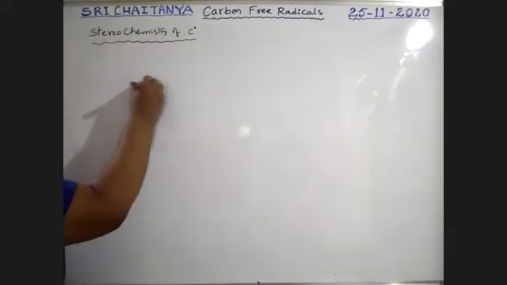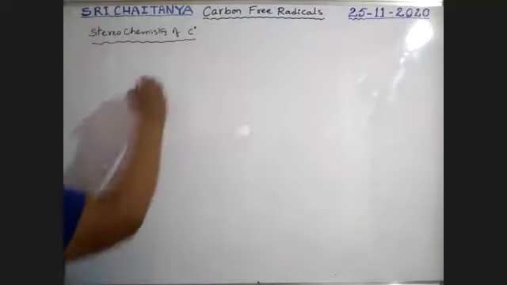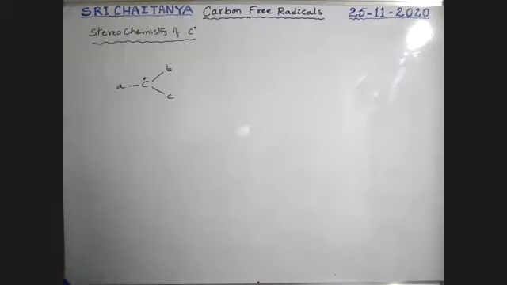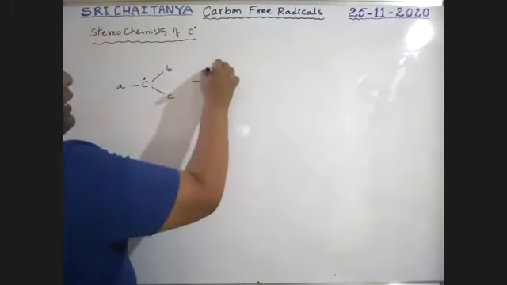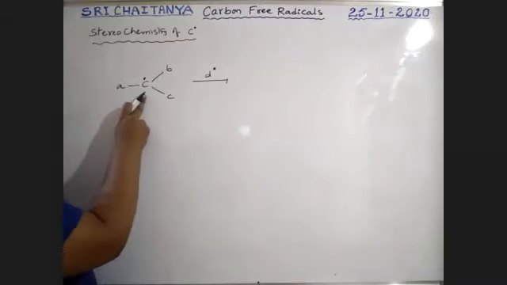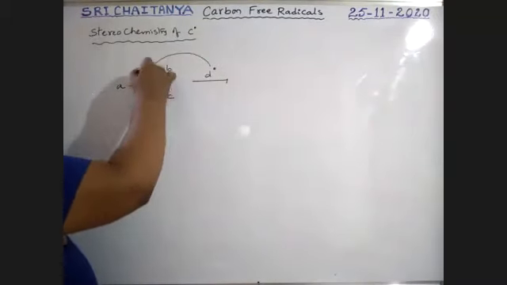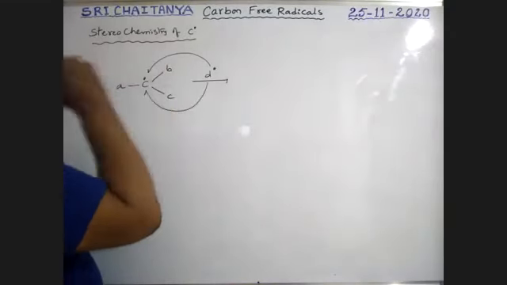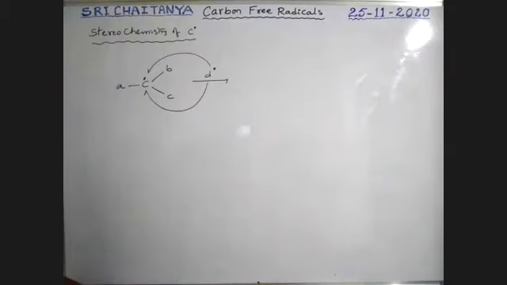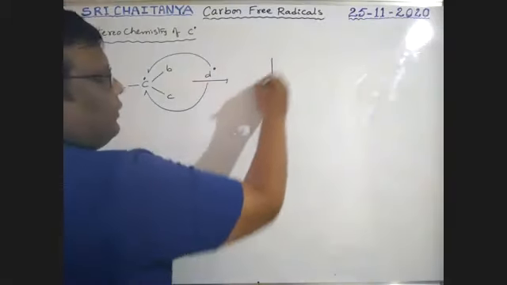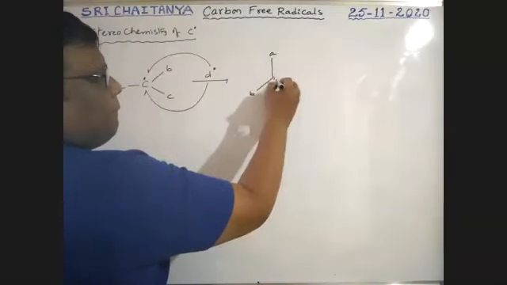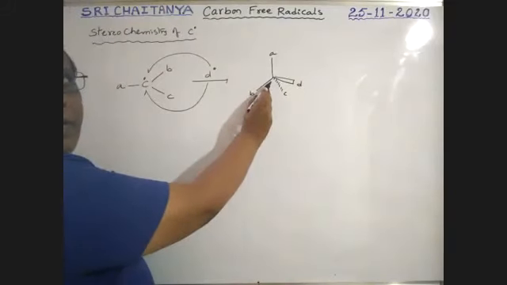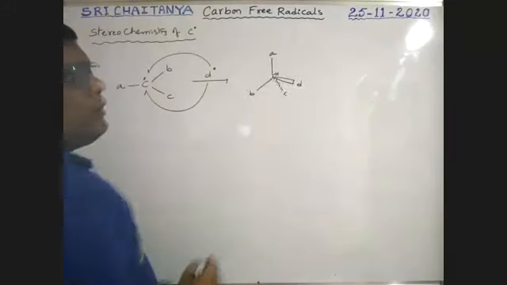For example, a carbon radical bonded with three different groups, A, B, C, is attacked by another radical D. Because it is planar, the radical may attack from this half, or may attack in this direction. So see here, A, B, C, D. It is a chiral center, boys, so it is optically active.